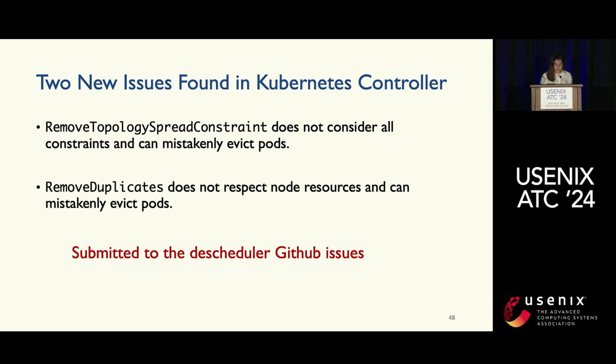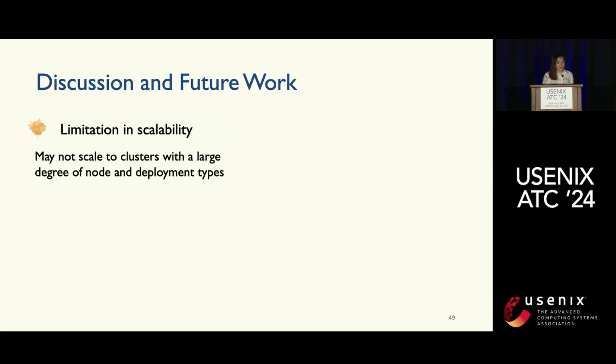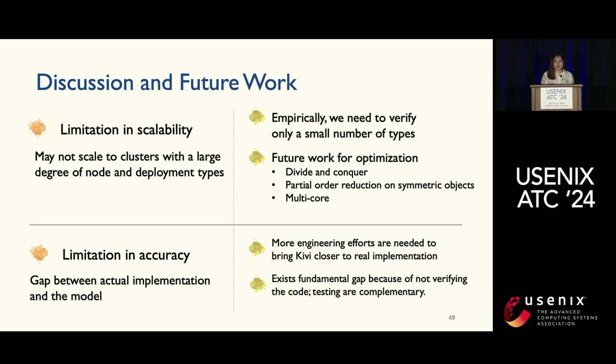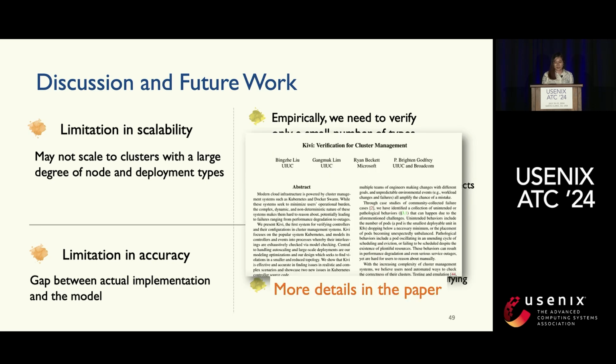Just to quickly mention some limitations: we may not scale to clusters with a large number of node and pod types. And there is always going to be a gap between the actual implementations and the models from the accuracy perspective. I have some more discussion in the paper. You can check it out for more details, and we can also discuss offline.